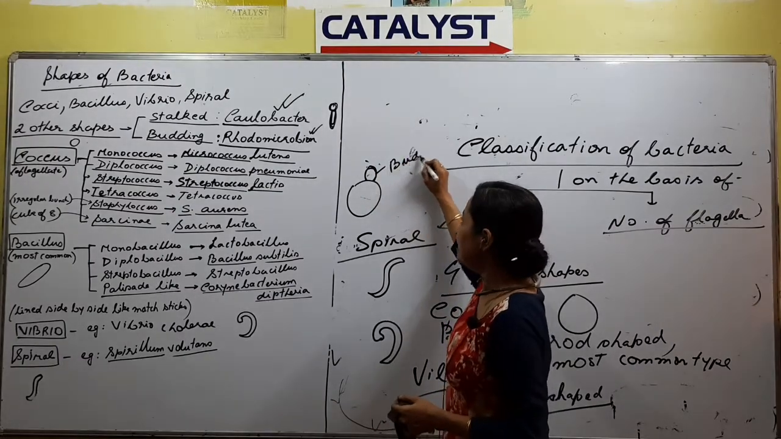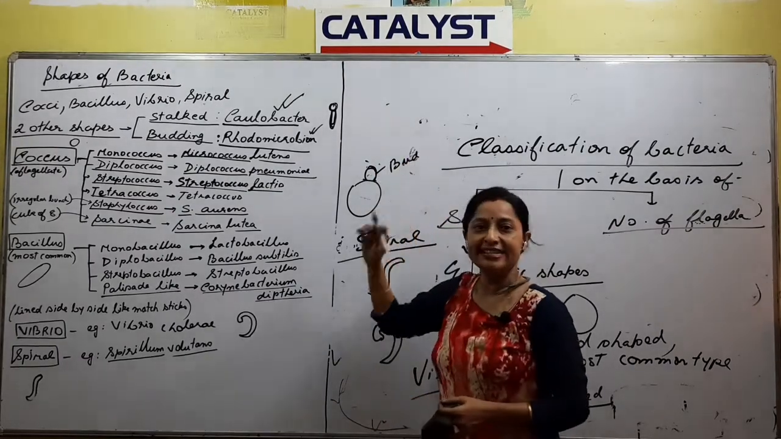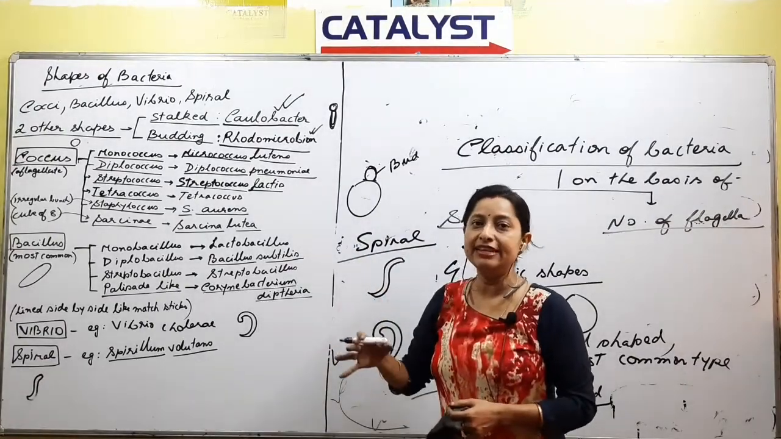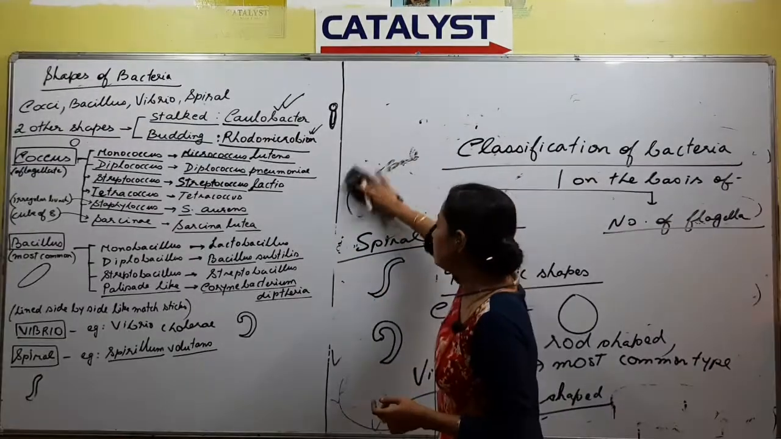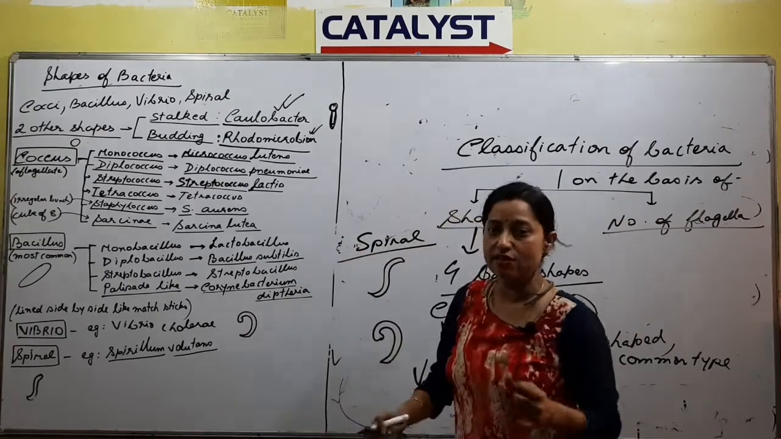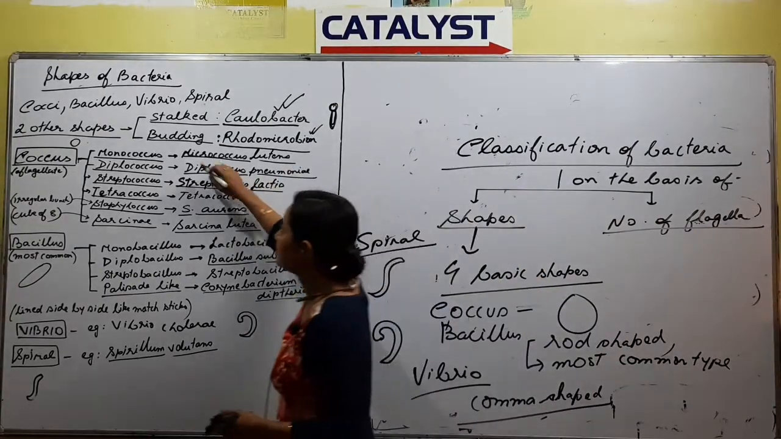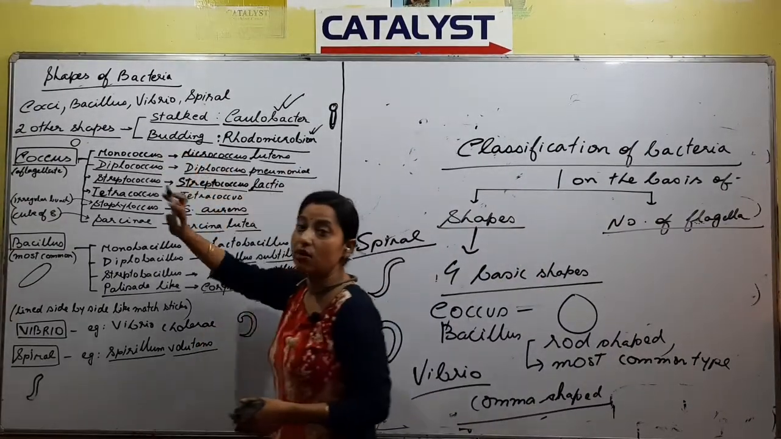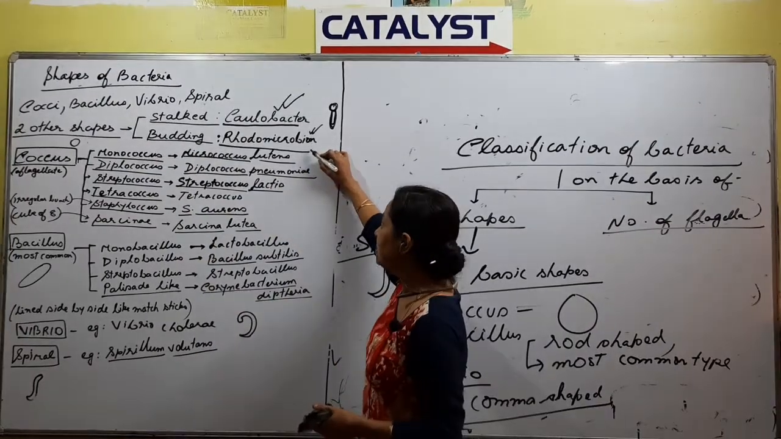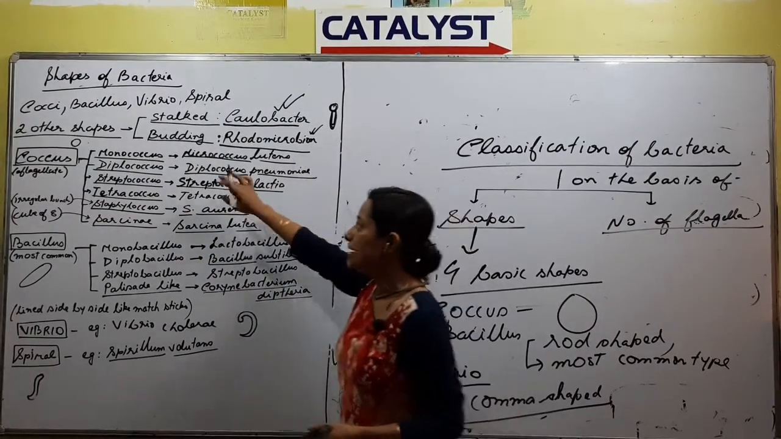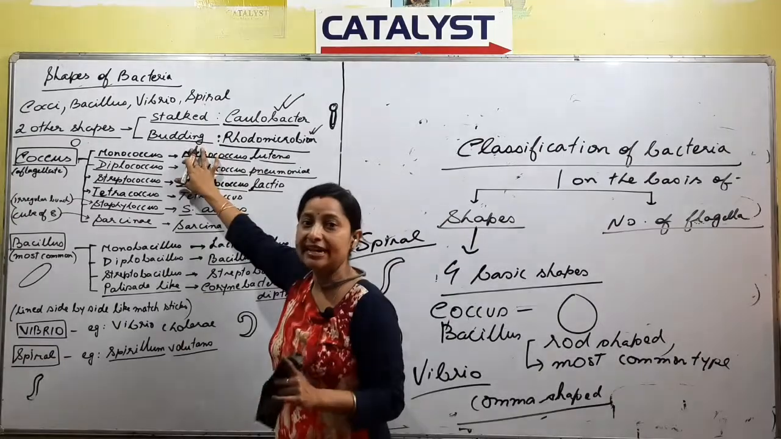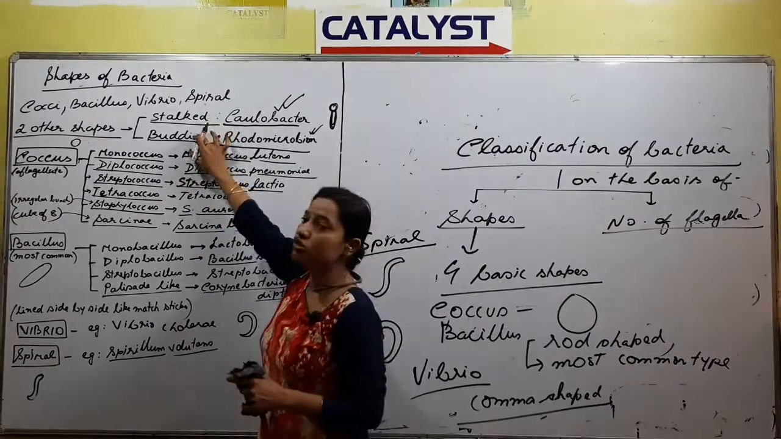Or a bud too will get detached and ultimately it will behave like an individual organism. So generally budding is something that is seen in case of yeast, but in case of bacteria also, we have a type of bacteria that is called as budding bacteria and the name is Rhodomicrobion. Budding bacteria, stalked bacteria, questions have been asked, right?